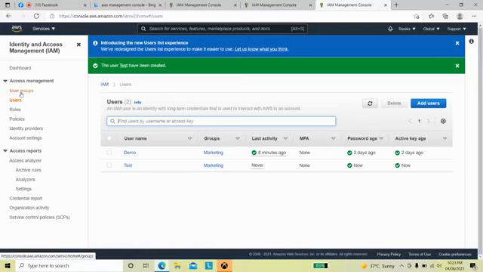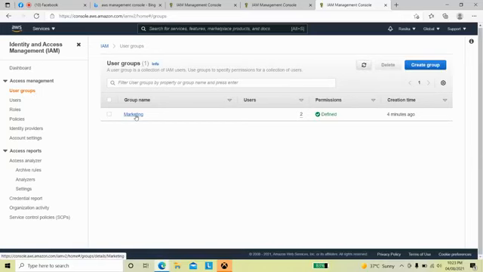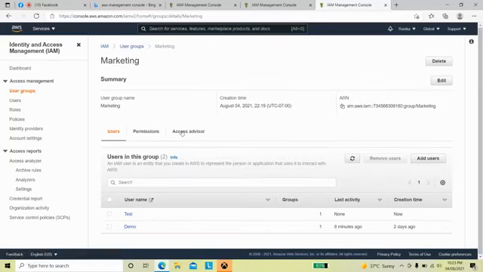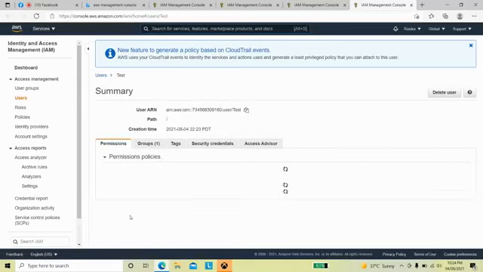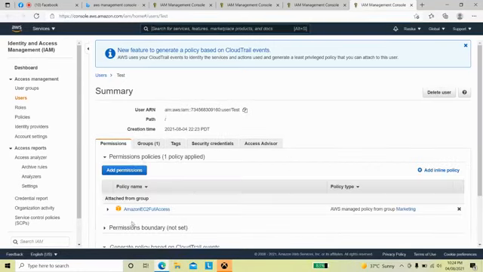I am going to the groups. So this is a group. Under the group you have two user names, but their permissions are different. Test is the user we just created. The test user has EC2 full access attached from the group, because we haven't given any permission to the user separately. We have just directly assigned the user to the group. So that's how this permission has been added automatically.